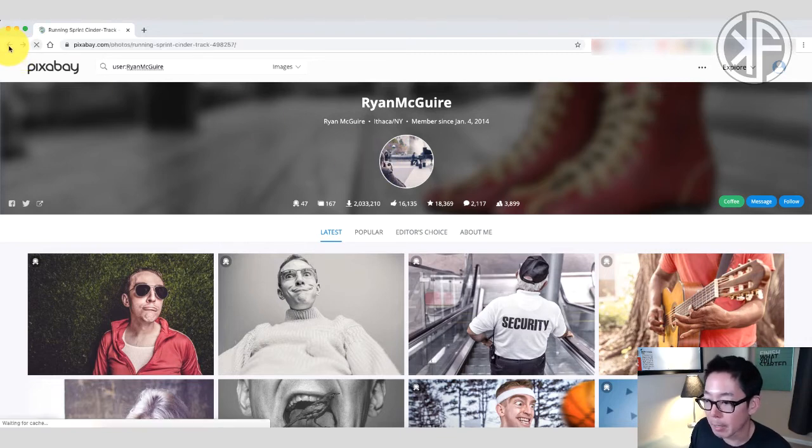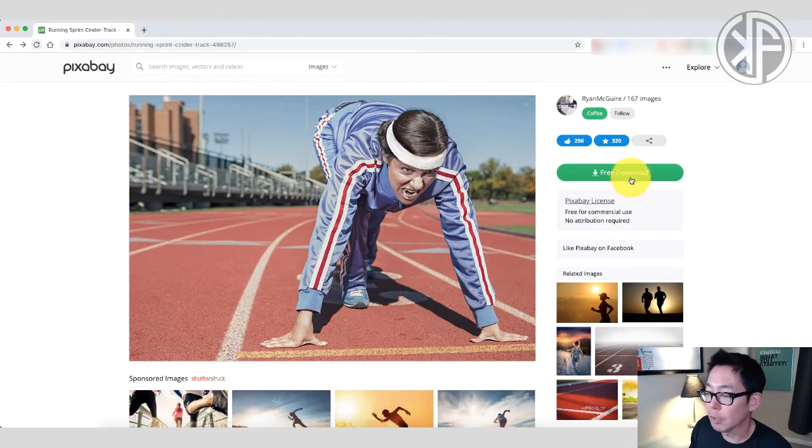But we're going to head on back to the image that we like. And you can see here, there's a little green button that says coffee. This is a way for you to make a donation to Ryan, okay? So if you like his images and let's say you use a lot of his images, then you can consider maybe making a small donation to thank Ryan for his work, okay? Again, you can also follow him, and this is more like social media following, okay? If you like this photo, you can click this button right here to show him that you like this photo.